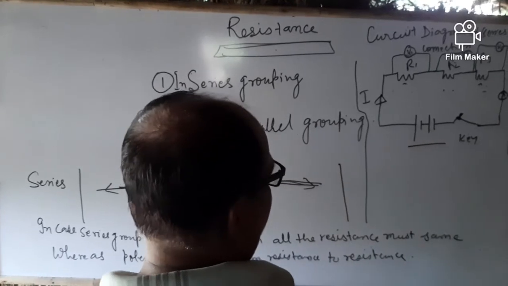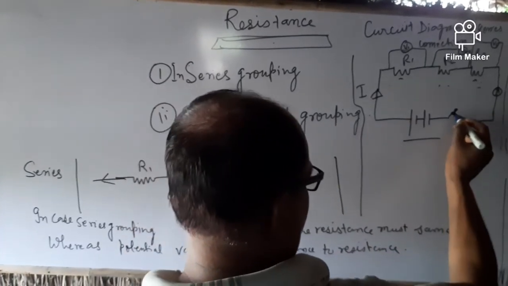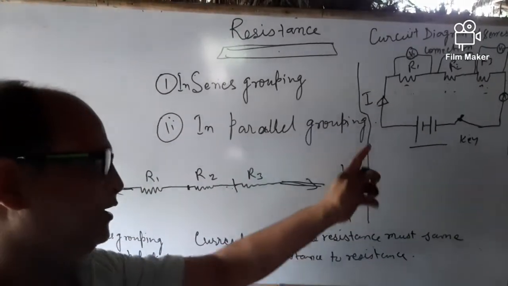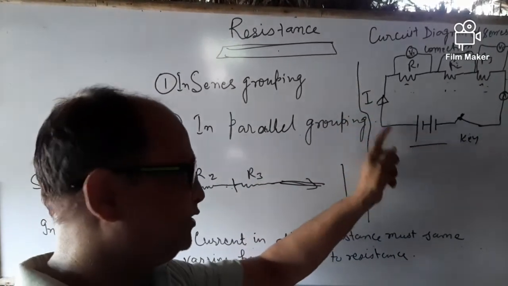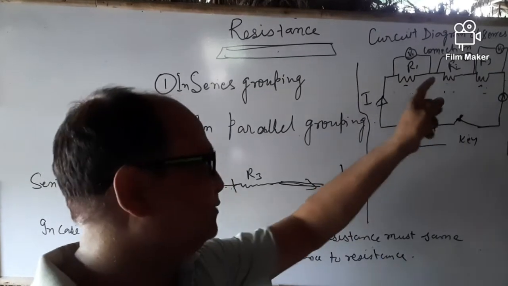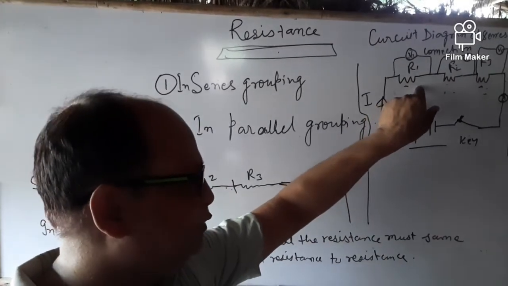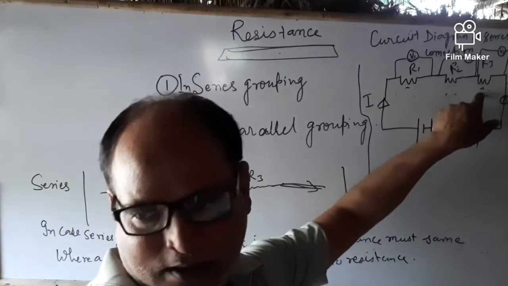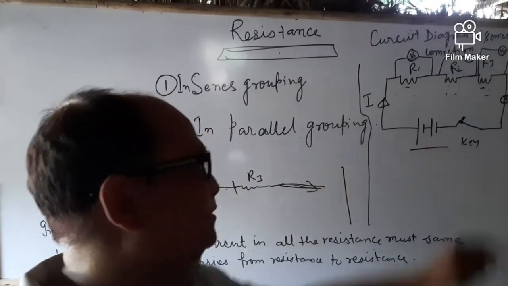Here is a battery and here is a key. When the key is closed, current flows from the positive terminal to the negative terminal, and this current goes through the resistances R1, R2 and R3.